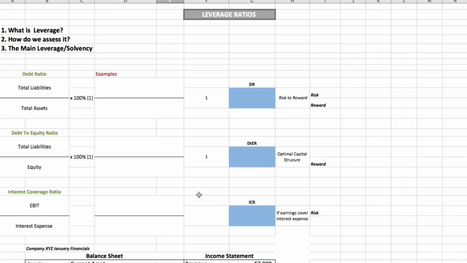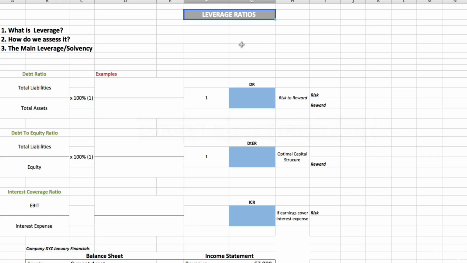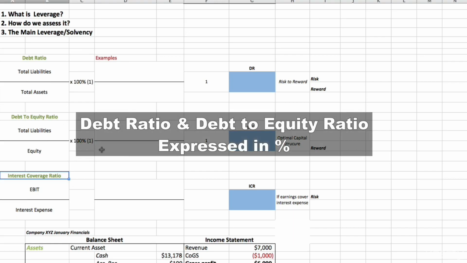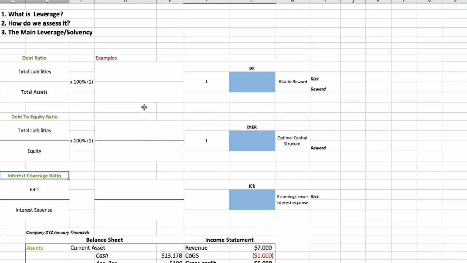And the way to assess the leverage, of course, is by looking at the balance sheet, and we are going to look mainly at the total assets, the total liabilities and also the total equity. So we're going to look at everything that we see on our balance sheet to assess the leverage of the company. And we're also going to use our main leverage ratios, which are the debt ratio, the debt to equity ratio, and the interest coverage ratio. As you can see, while the first two are expressed as a percentage, the third one is instead expressed as an absolute number. And we're going to see why.